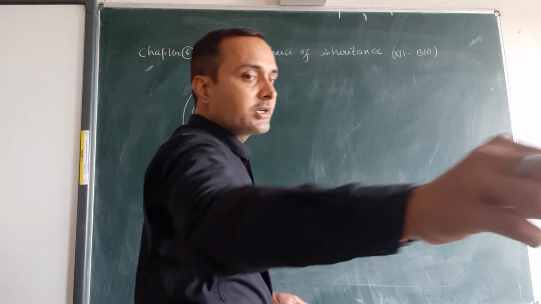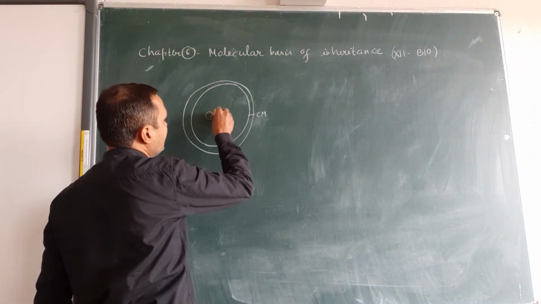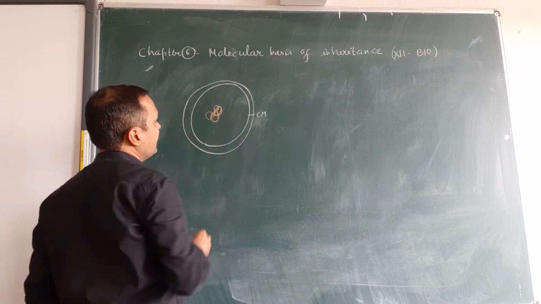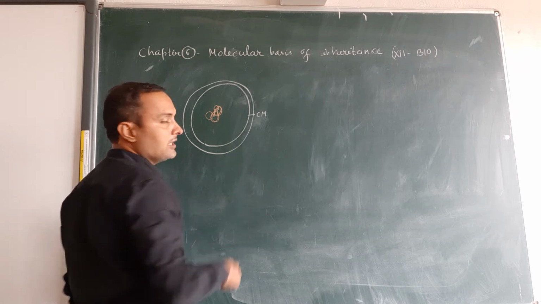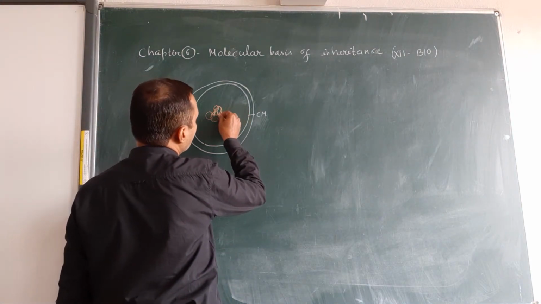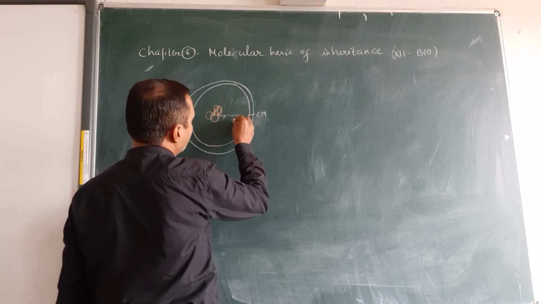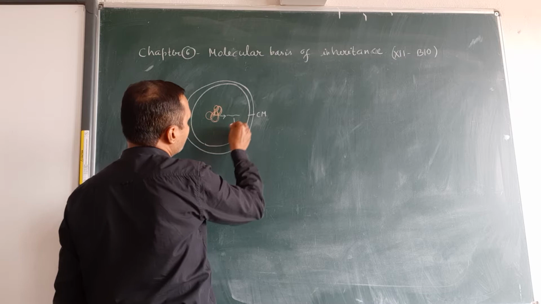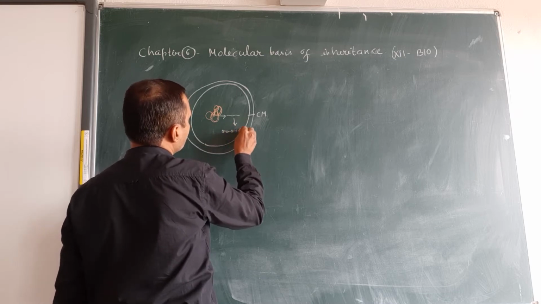In a prokaryotic cell, the DNA is circular, present at the middle inside the cell, and it is not bounded by a nuclear membrane. So in prokaryotes, suppose this is DNA, and this DNA changes into RNA by the process of transcription, and finally it changes into protein. This process is known as translation.